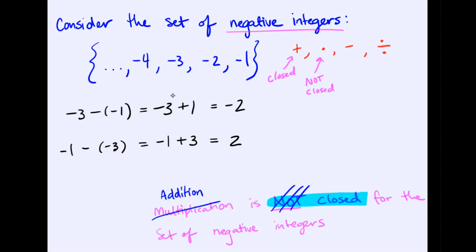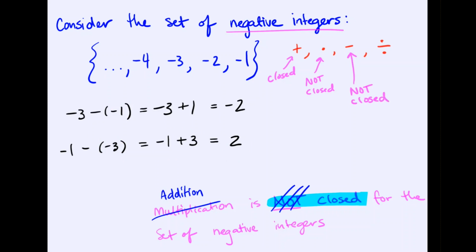So notice in the first case, negative minus negative kept us negative. But there's other cases we construct where negative minus negative makes us positive. In this case, if the second number that's negative is further negative, then when we minus the negative and make it a positive, this positive 3 is going to counterbalance the negative 1 and actually turn us into a positive number. So for that reason, subtraction is also not closed for the negative integers.